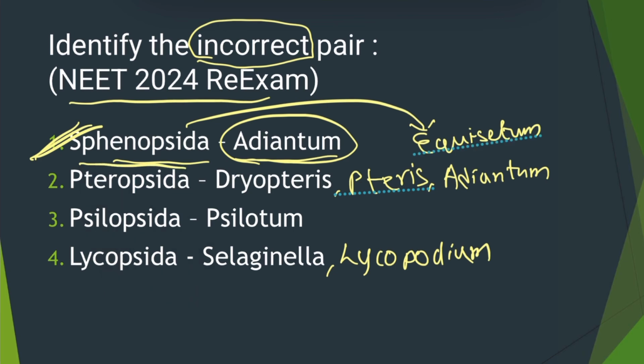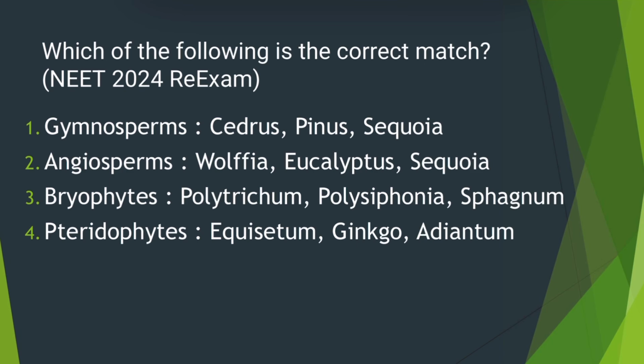The next question. This is a question from NEET 2024 re-exam and they are asking us to find the correct match. Let's see which one is the correct one. Gymnosperms includes Cedrus, Pinus and Sequoia. All these are examples of gymnosperms and this is a correct match. Let's see the other options as well. Angiosperms: Wolffia, Eucalyptus, Sequoia. Sequoia is a gymnosperm, so this is going to be the wrong one.